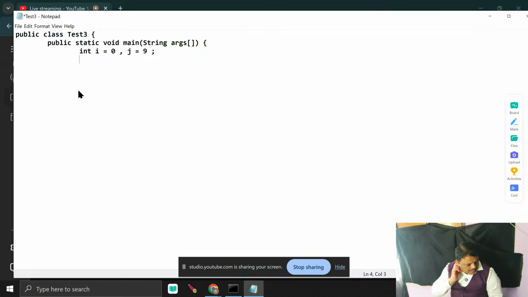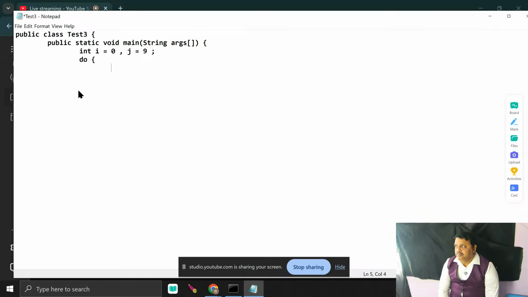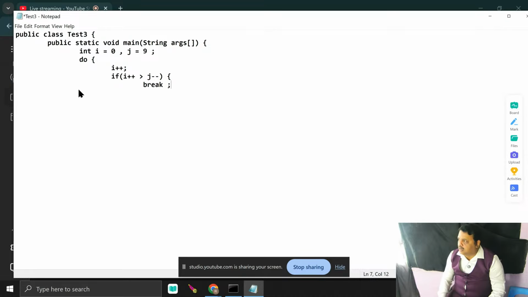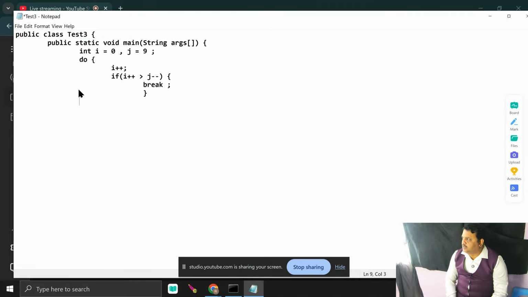I just write the do. I have just entered into do. Now what I can do here, i plus plus. I pass the condition: if i plus plus is greater than j minus minus, then I just write break here.